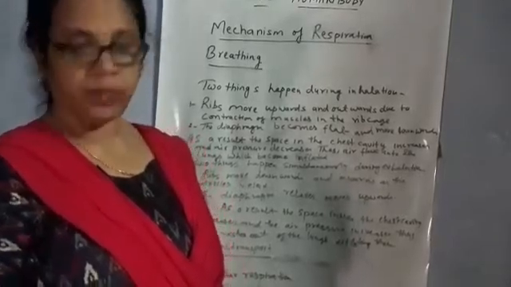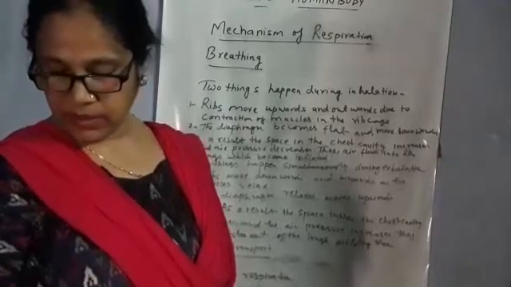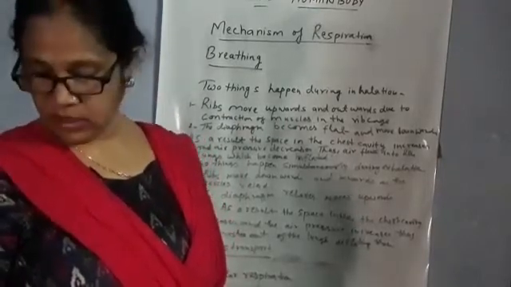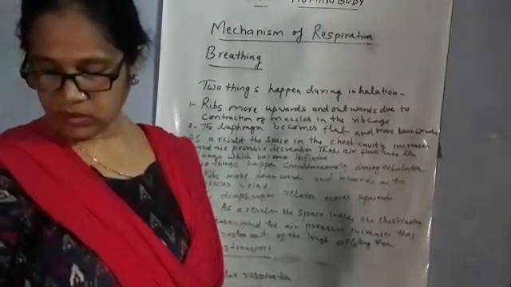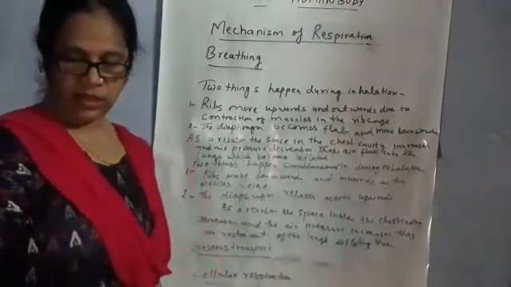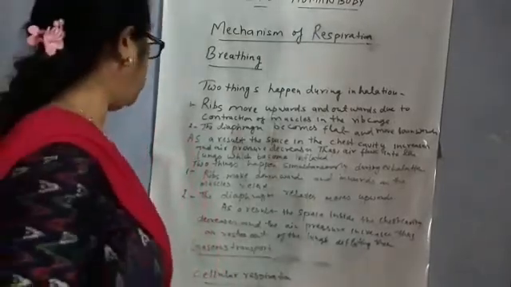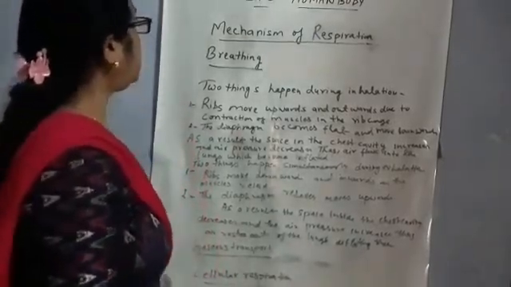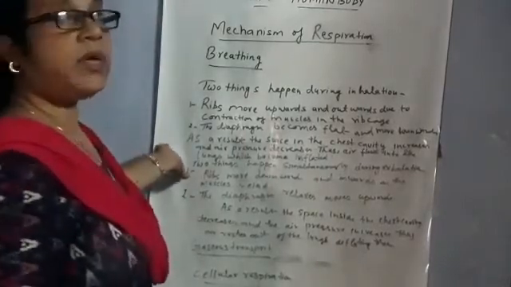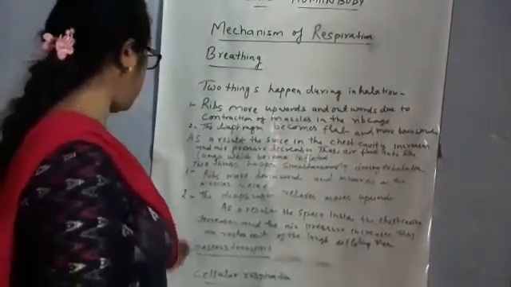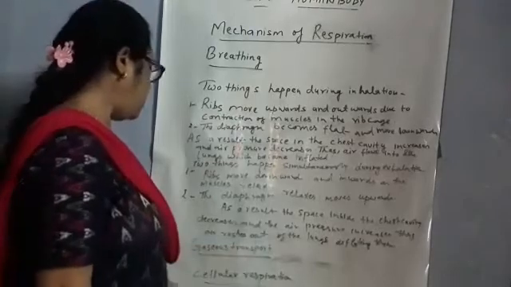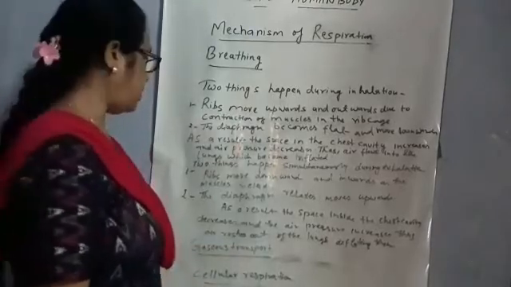In this form, the blood carries carbon dioxide to the alveoli, from where carbon dioxide is released and exhaled through the nose. This is the mechanism of respiration that involves breathing, gaseous transport and cellular respiration.